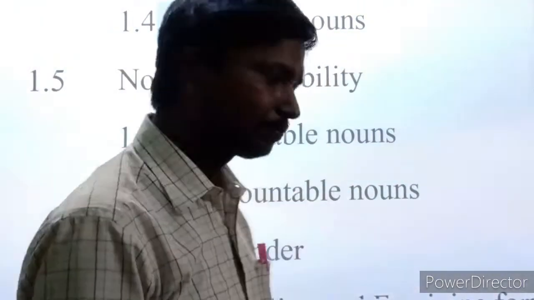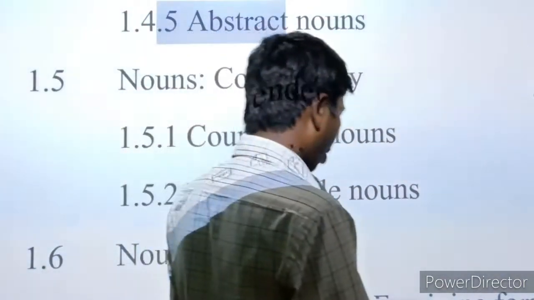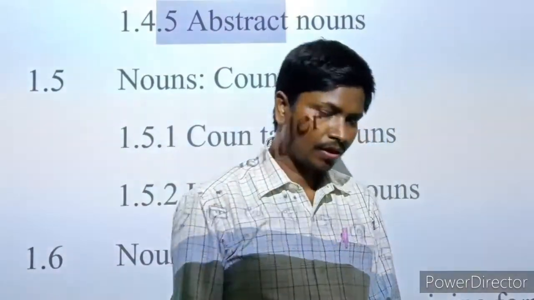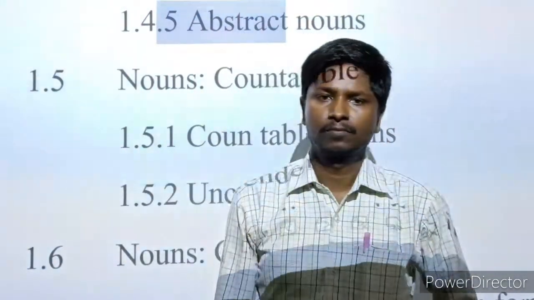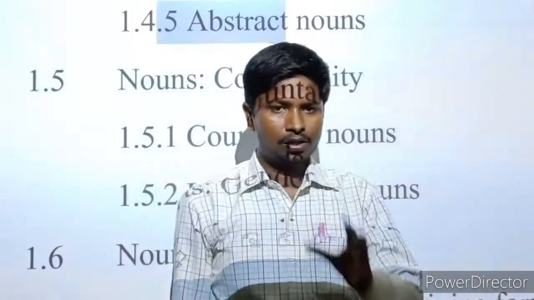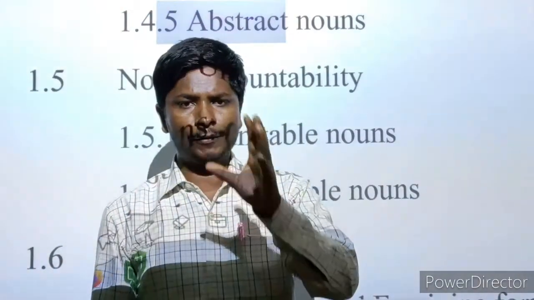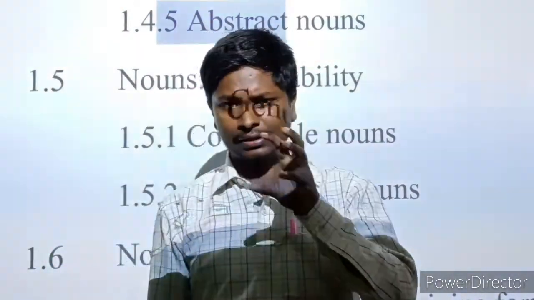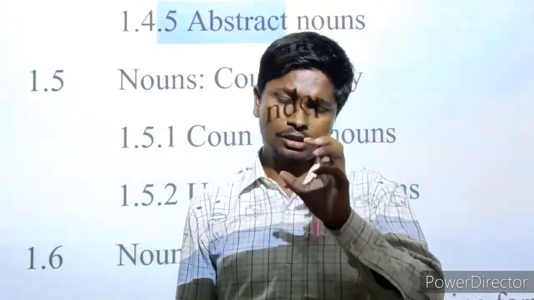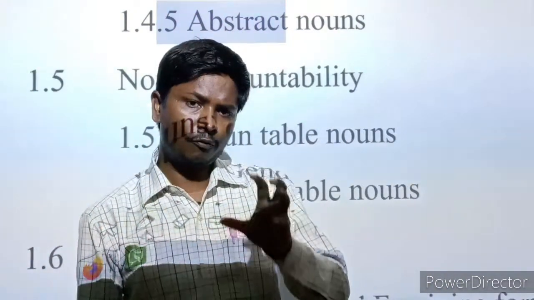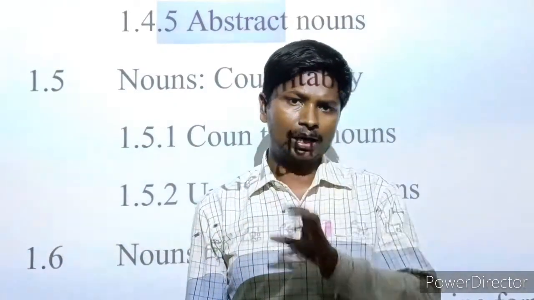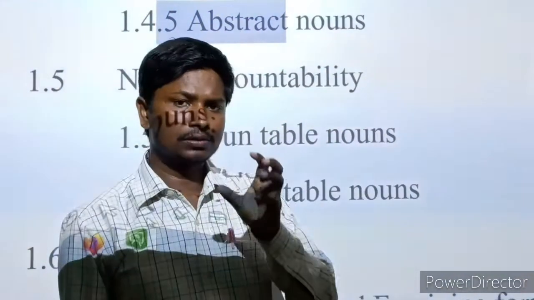After common noun, I am telling you about collective noun. According to the name itself, collective means a collection of things, collection of persons, collection of animals, collection of places. A collection of nouns is known as collective noun.